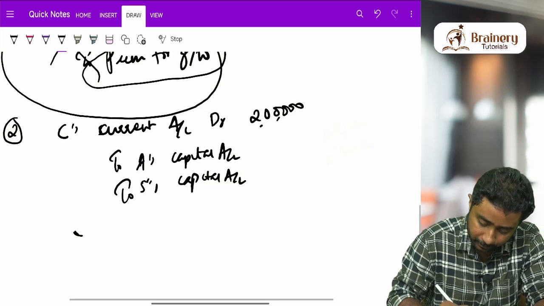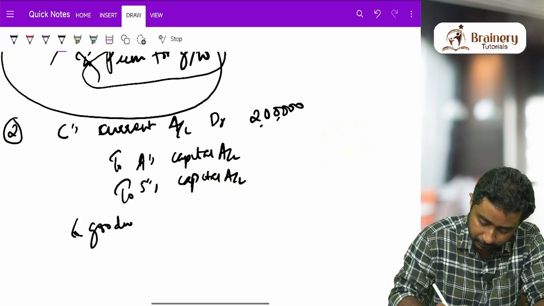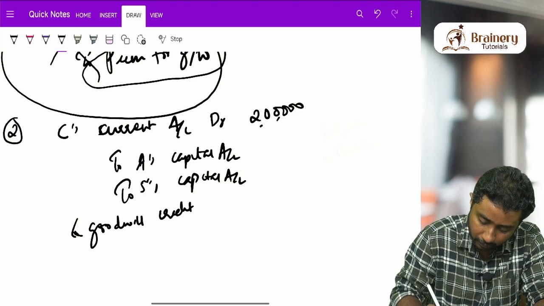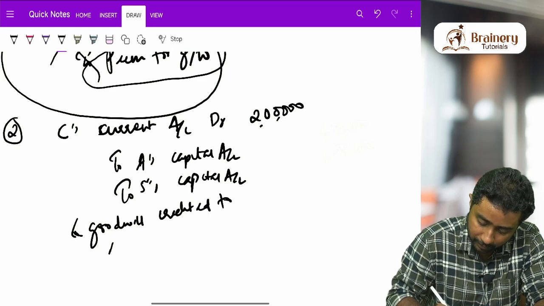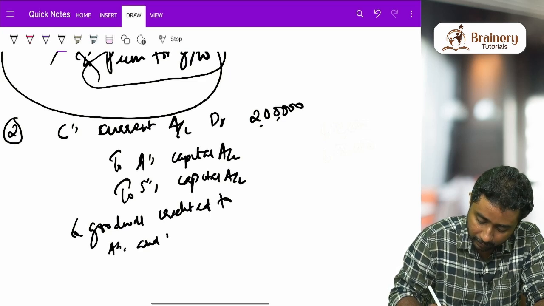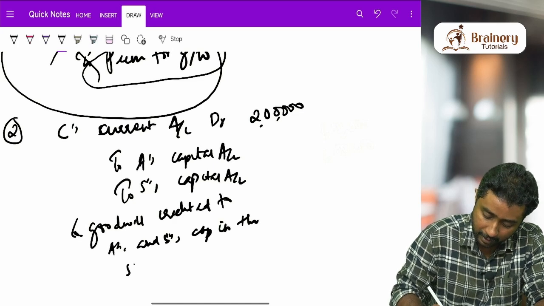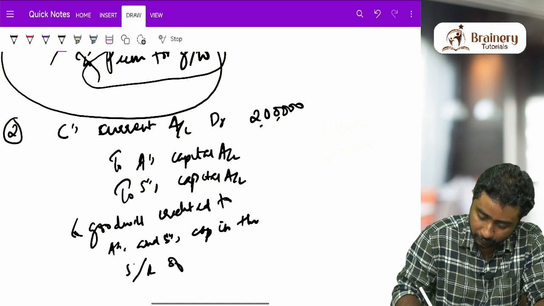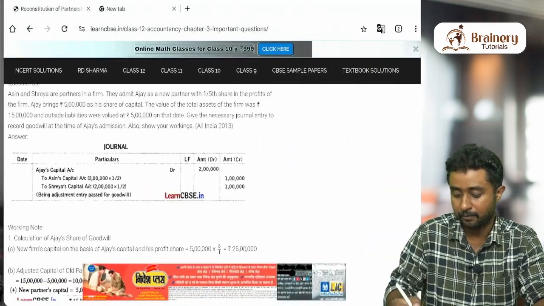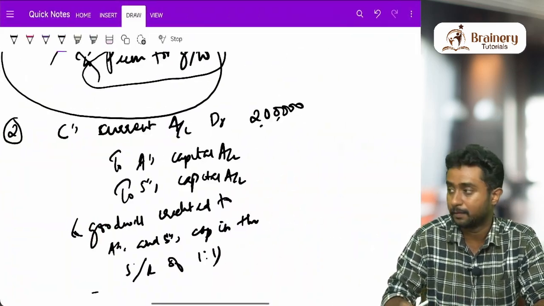Narration will be: goodwill credited to A's and B's capital in the sacrificing ratio of 1:1.